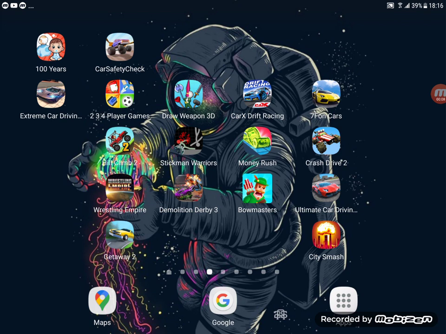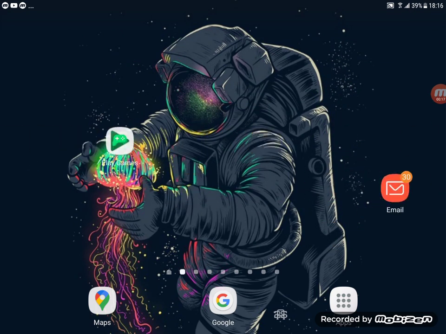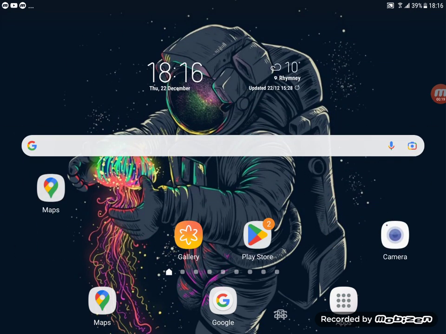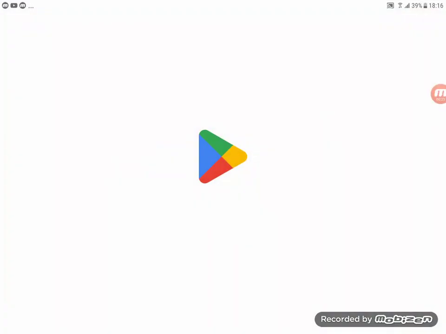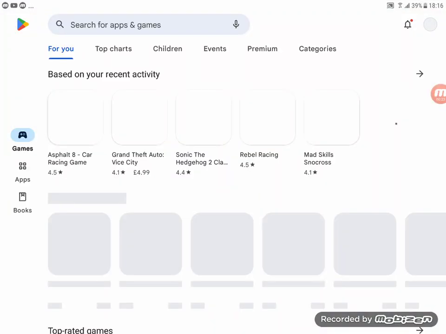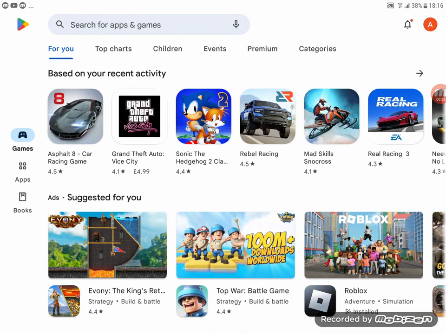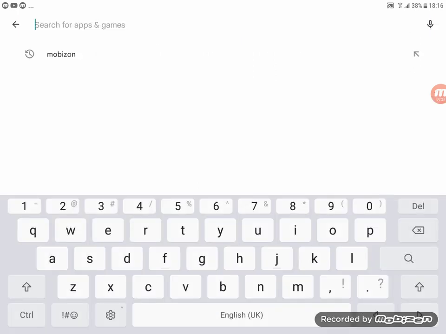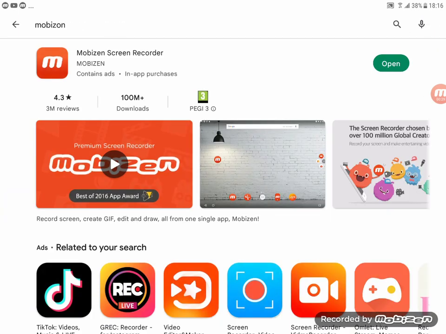Today I'm going to show you how to screen record on a Galaxy S2 Tab Samsung. First, what you're going to want to do is go to Play Store. You're going to want to type in Mobizon. Mobizon. And then what you're going to want to do, download it.